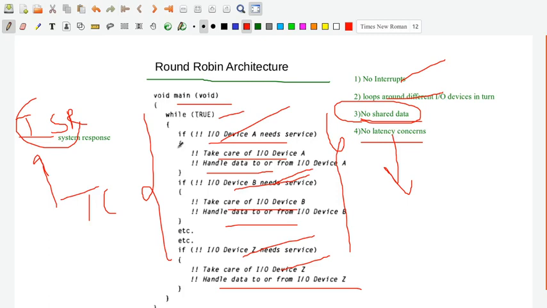For example, in this case, first it is going to check whether input output device A needs service, then only this is going to be taken. If input output device B needs service, then it is going to be taken. It goes on that way.